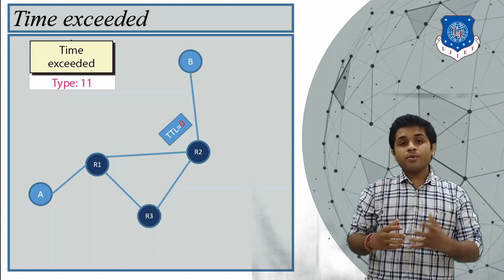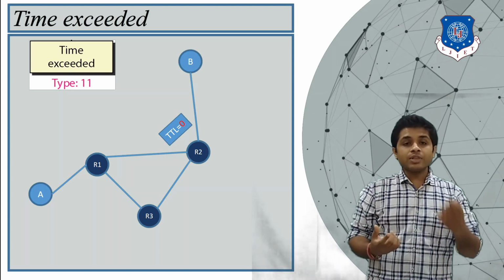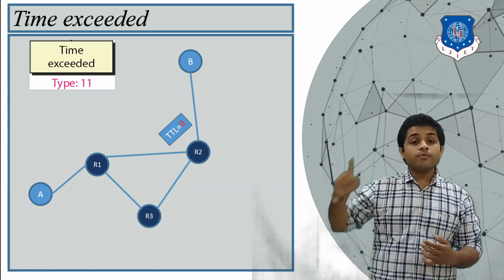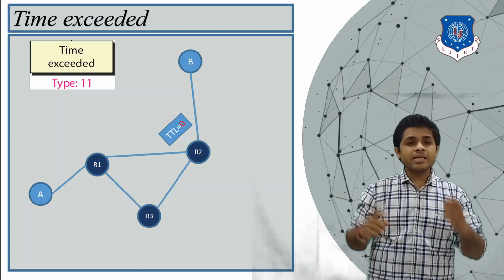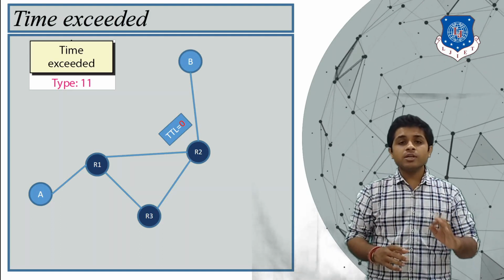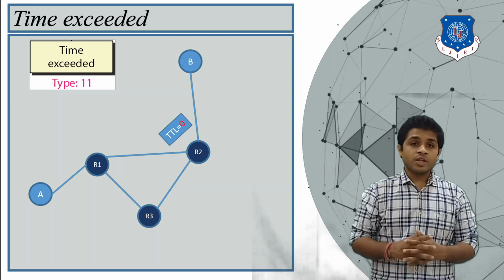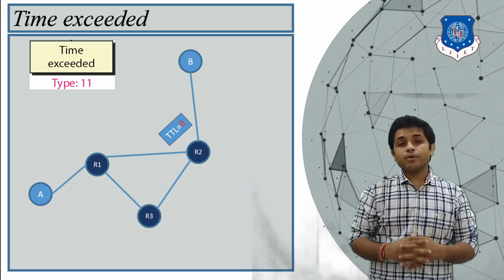If we had not introduced something such as the time to live field, the packet would be forwarded in an infinite loop and consume bandwidth, which is a complete waste of resources. That is why we need the time to live field.